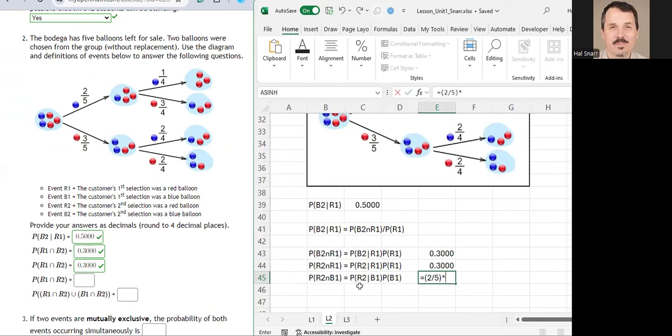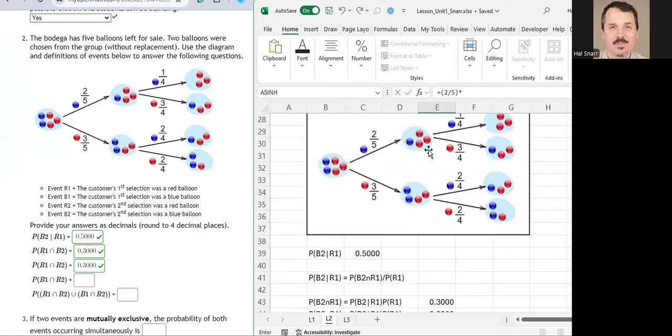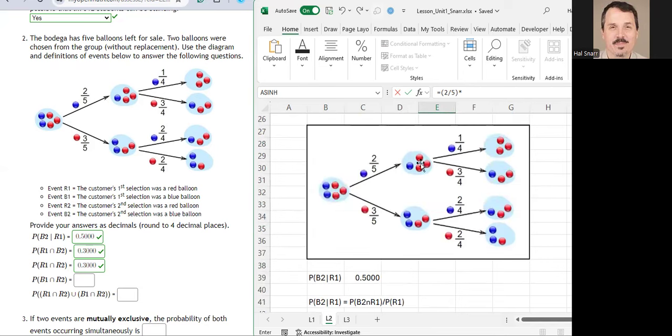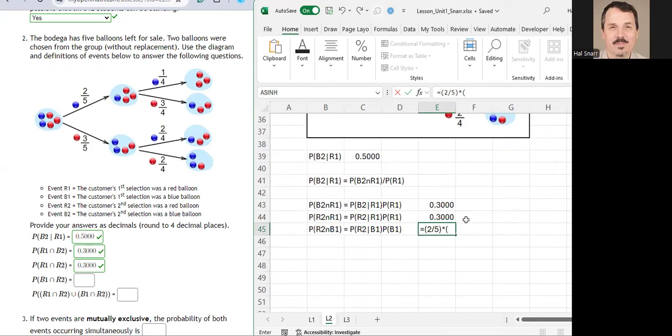Then we need the probability of R2 given B1. So we're in this situation. A blue is taken first, meaning we had 2 blue balloons, now we only have 1. We have a total of 4 for our second choice, and we want to know the probability of pulling out a red on our second choice. We have 3 red and 4 total balloons, so 3/4. This probability is 3 divided by 4. And we get what?